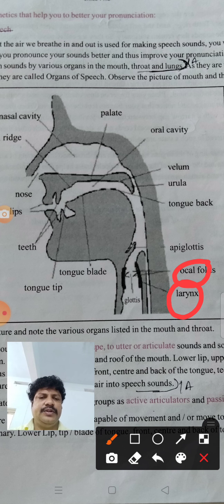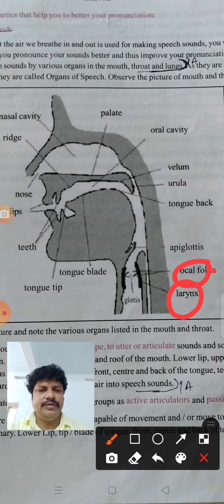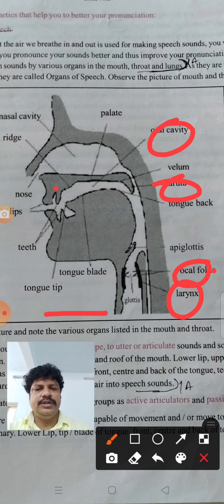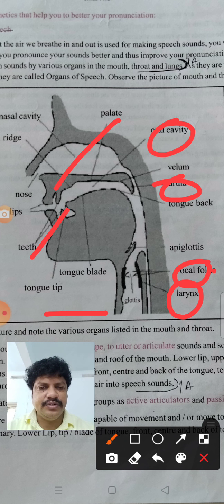These vocal cords are very important because they vibrate and produce sounds. The uvula, the small tongue, the oral cavity, and this is called the upper alveolar ridge, lower alveolar ridge. The lower moves, the upper alveolar ridge never moves. Alveolar ridge means the teeth ridge to which the teeth are attached. The upper alveolar ridge is standard.